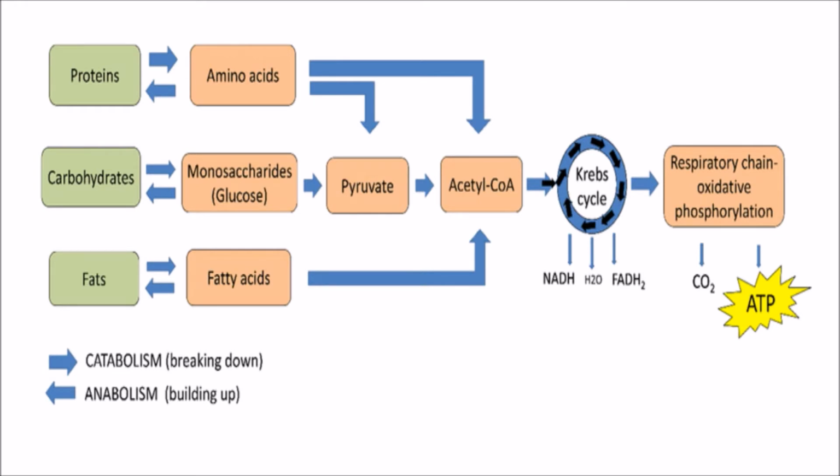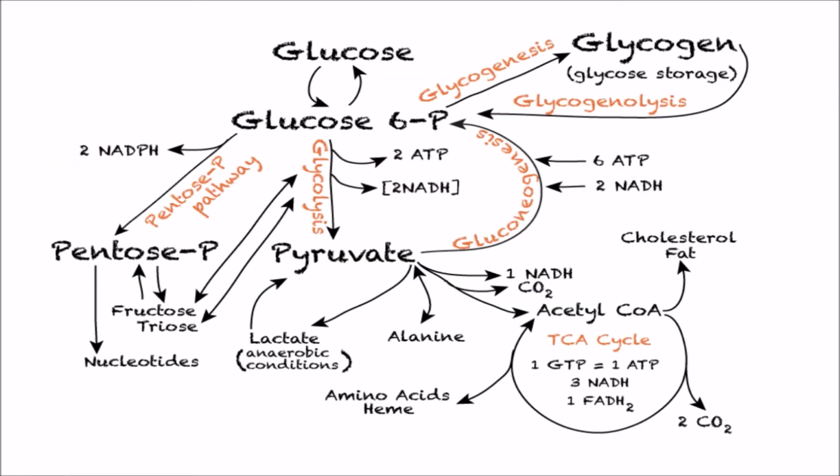And if we see how these ATP are produced, we can see the glucose is a 6 carbon molecule, pyruvate is a 3 carbon molecule, and from one glucose 2 pyruvate molecules are produced, and this process is called glycolysis, in which 2 ATP is produced and 2 NADH, nicotinamide adenine dinucleotide, is produced. Then pyruvate is converted to acetyl coenzyme A. Here 1 NADH is produced, and acetyl coenzyme A is a 2 carbon molecule.